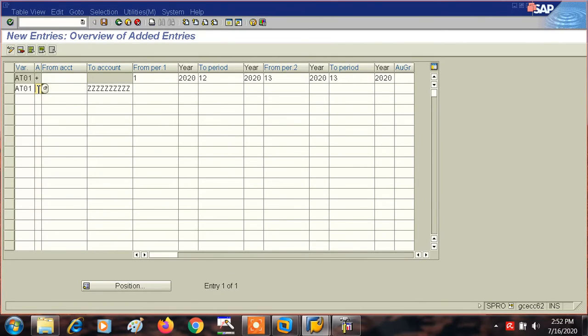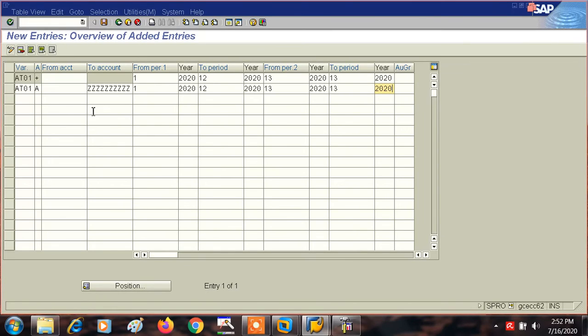So make it A first and then 1, same thing, 2020, 12, 2020, 13, then 13, and then 2020.